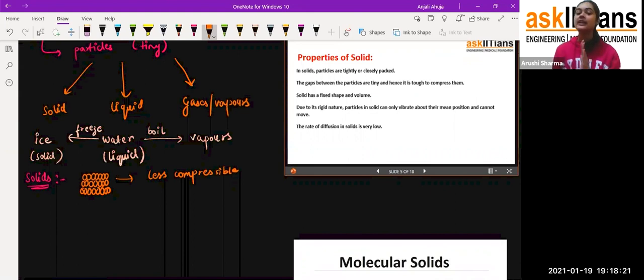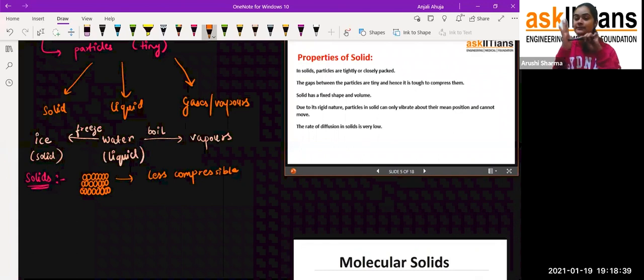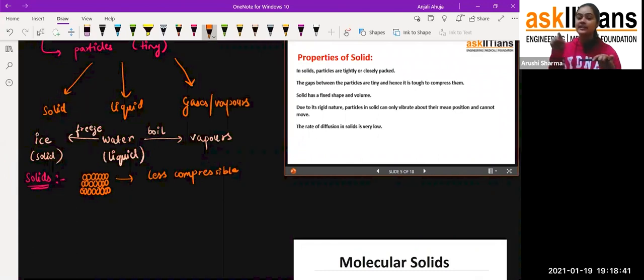The reason behind each and everything is that solids have a very closely packed structure. The particles are very tightly packed, due to which they don't find any space, and that is why they have a fixed shape, they are rigid in nature, and their rate of diffusion is very low, because this pen will not find any space to move. If there is a hole and I try to put my pen there, obviously it will go, because there is space. But my hand does not have any space, so how can it go there? So the rate of diffusion in the case of solids is very low, students.